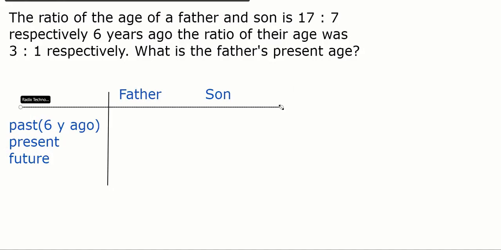Listen carefully. There are two people given, father and son, correct? Read the first line. The ratio of the age of a father and son is 17/7. So that is the present age ratio. 17 is father. It is a ratio only, not the age. 17 versus 7. In any question on problem on ages, we always use a variable x or y. So suppose father's age is 17x and son is 7x. That is the present age, okay?